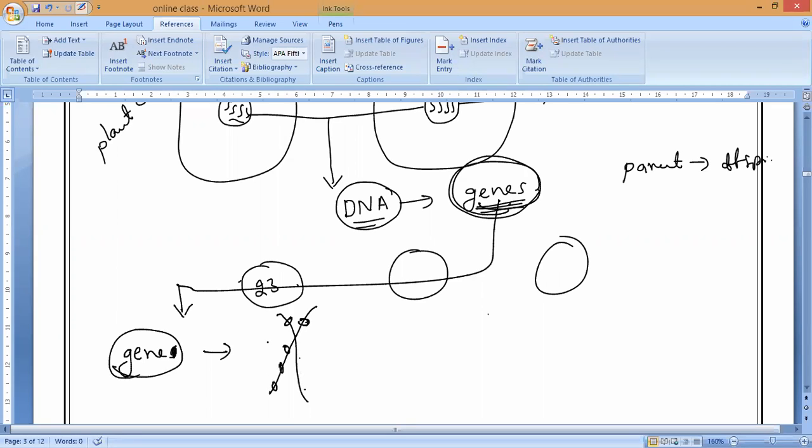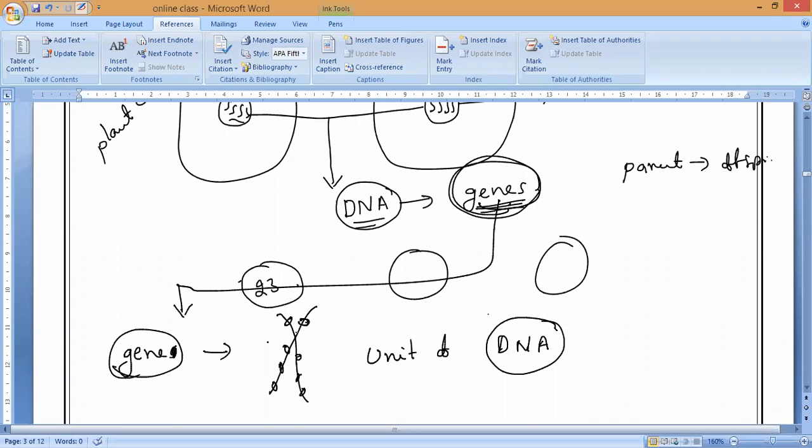I will show you the structures also. So what do you mean by gene? It is one unit of DNA on a chromosome which governs the synthesis of one protein, which controls a specific character of an organism.